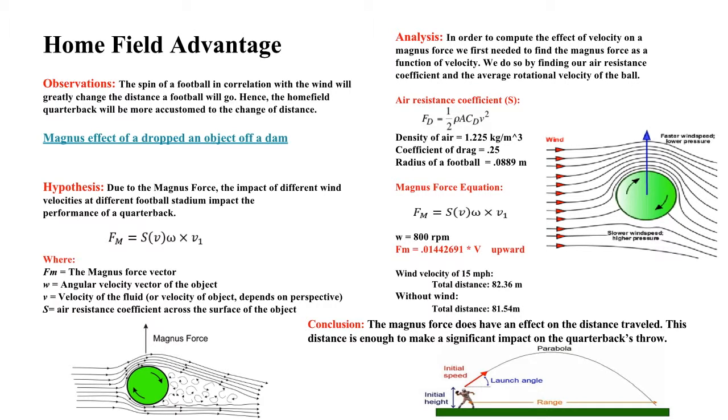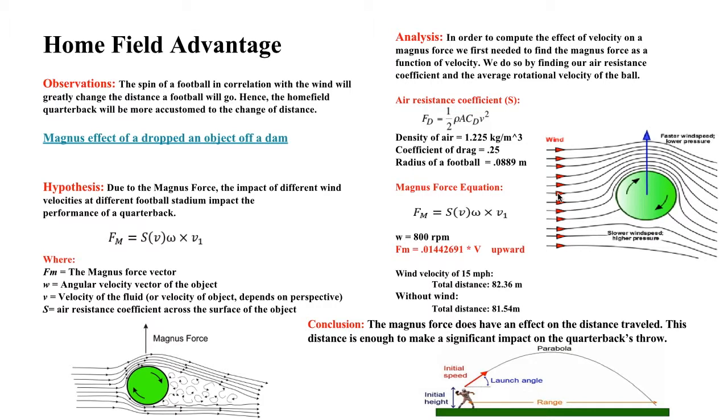So we defined air resistance as equal to 1/2 times the density times the area of the body times the coefficient of drag and its velocity squared. We found the density of air to be 1.225 kilograms per meter cubed. The coefficient of drag is 0.25, and the radius of football is 0.0889 meters. So using the Magnus Force and assuming a rotational velocity of 800 RPM, we found the Magnus Force to be equal to 0.014427 in the upward direction.